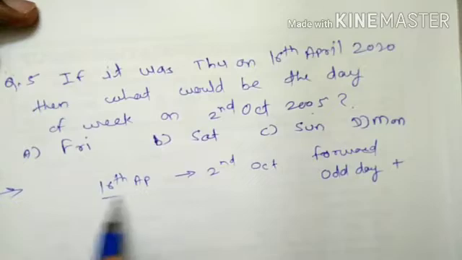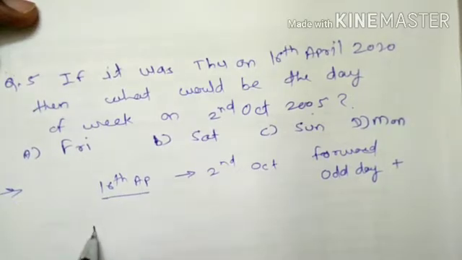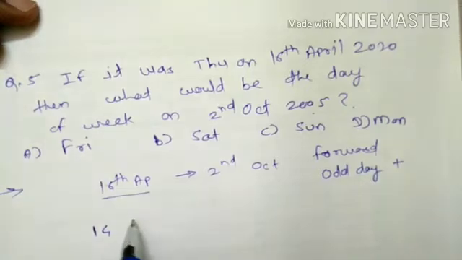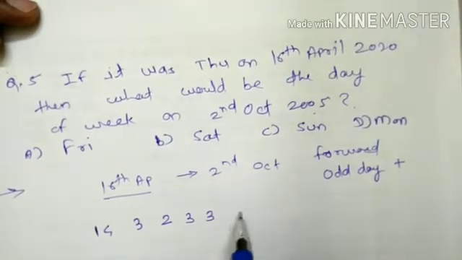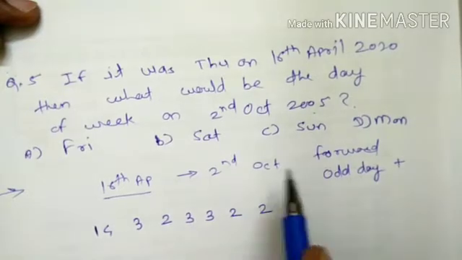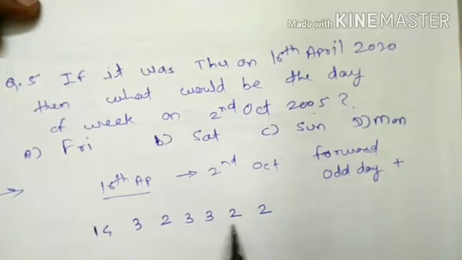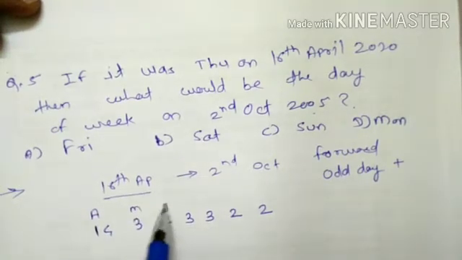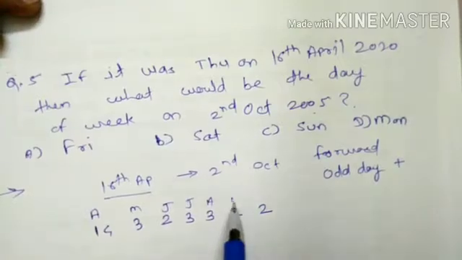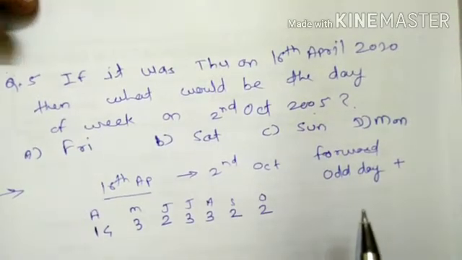16 April to 2nd October. April has 30 days, so the number of days from 16 April to 30 April is 14. After April comes May, June, July, August, September, October. In the examination you can directly write it, or for the sake of avoiding confusion you can mention April, May, June, July, August, September and October.